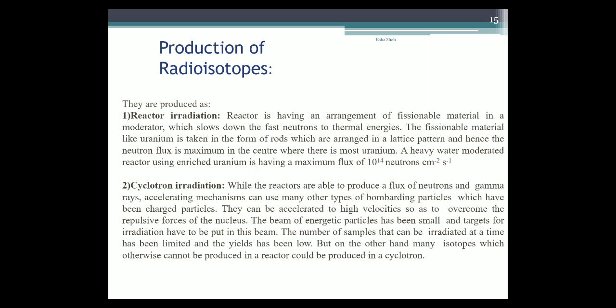The beam of energetic particles is small, and targets for irradiation have to be put in this beam. The number of samples that can be irradiated at a time is limited, and the yields are low. But on the other hand, many isotopes which otherwise cannot be produced in a reactor can be produced in cyclotron type irradiation. Okay.